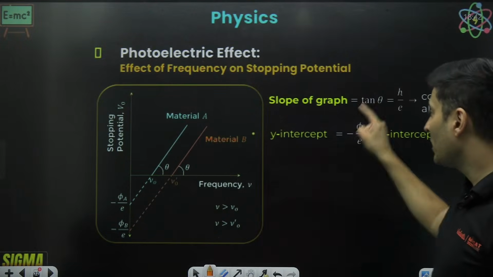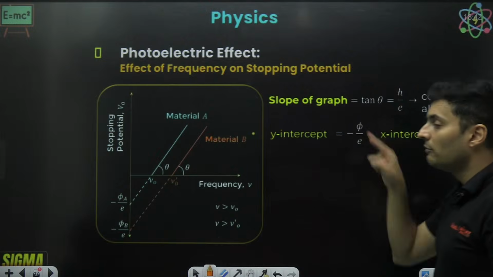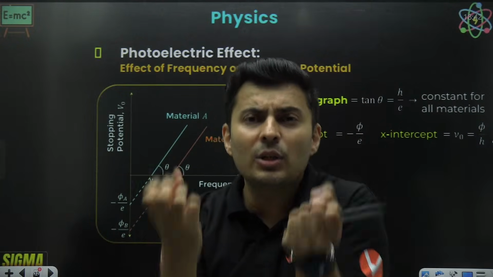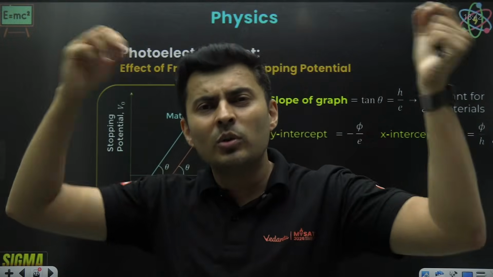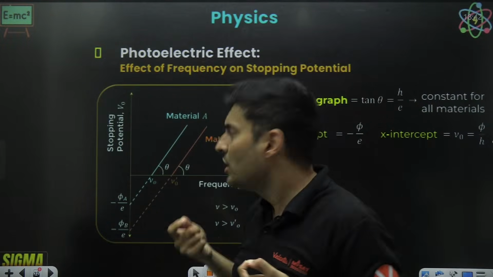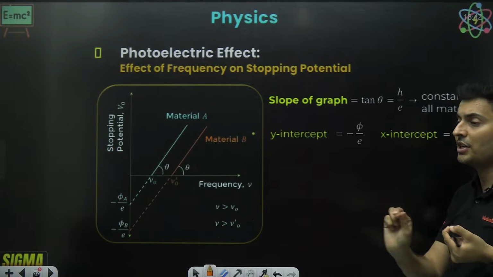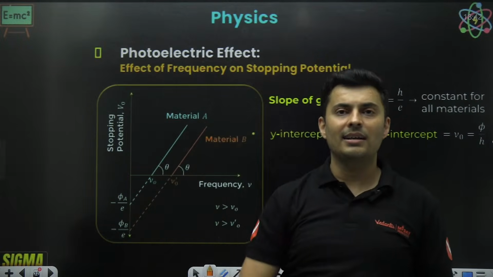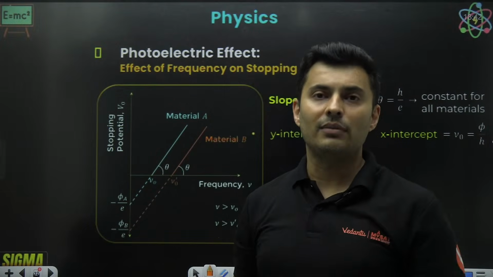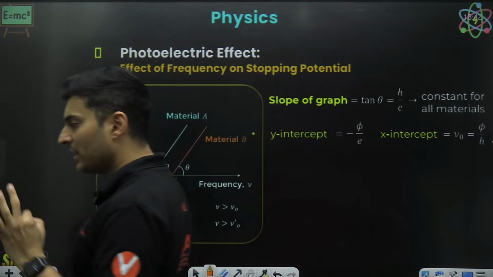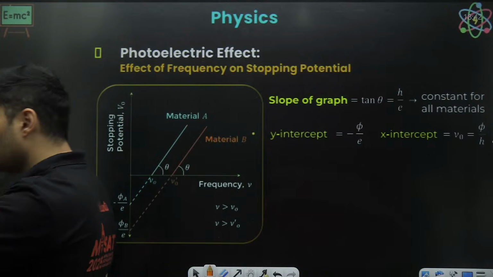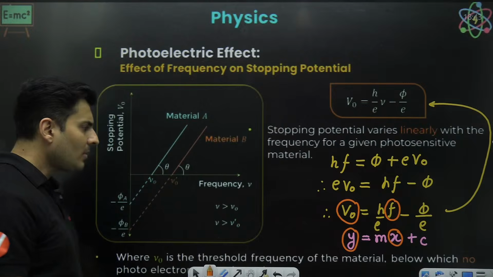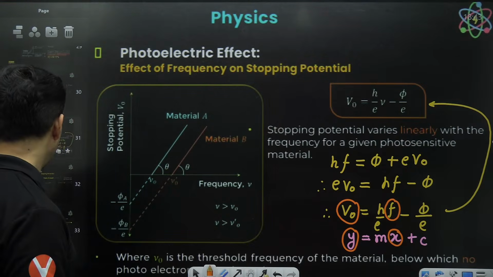What will change if you change the material is the work function. Different material will have different tendency to hold on to the electron. So to remove the electron, you will need different energy. That's why they have different work function. That is why the point where they intersect on the vertical axis will naturally be different. Is that clear? The point where they intersect on the vertical line will also be different. So that is the key takeaway. Clear till this particular point?